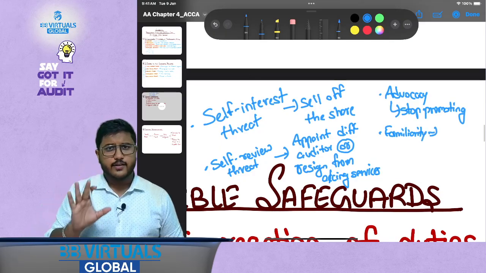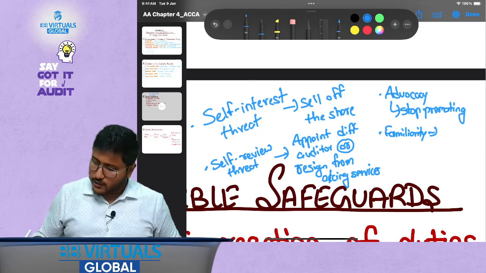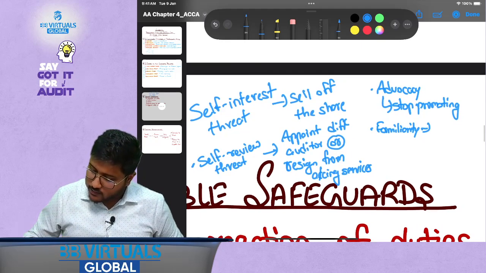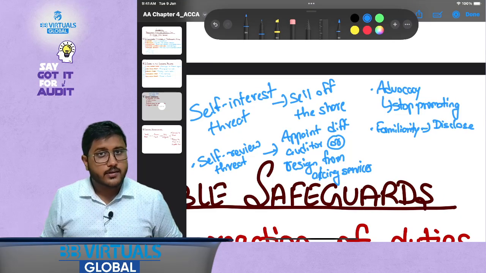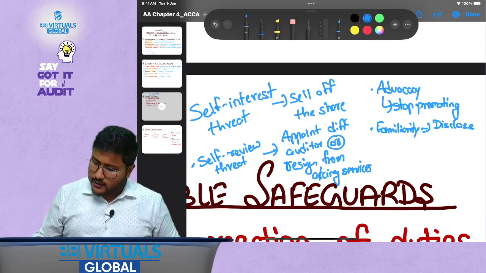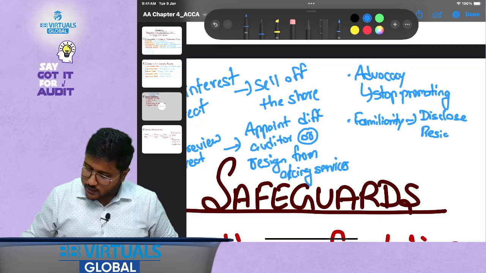For familiarity, I'm just giving you rough examples, okay. Here for familiarity, I cannot break the relationship, but what I can do is disclose it, and see if other board members, the organizational body, or the professional board of ethics are agreeing to it or not, or I can resign from the assignment, correct.